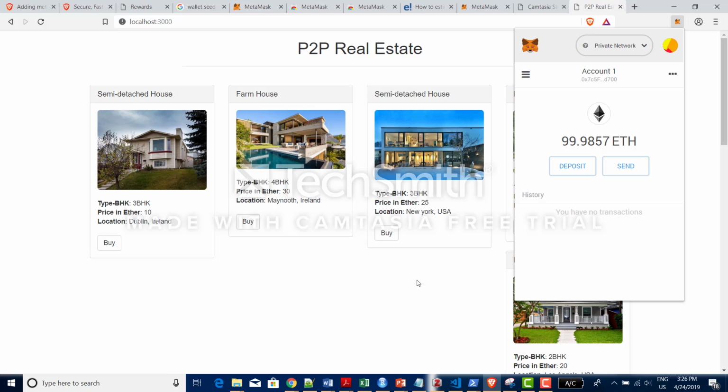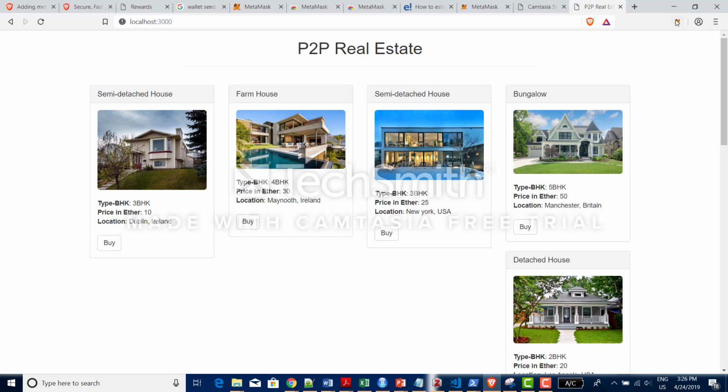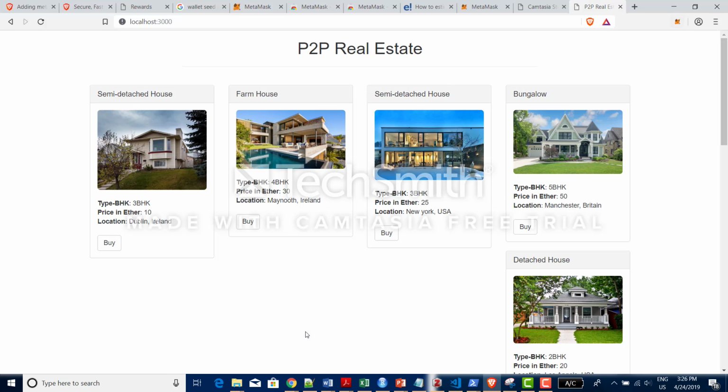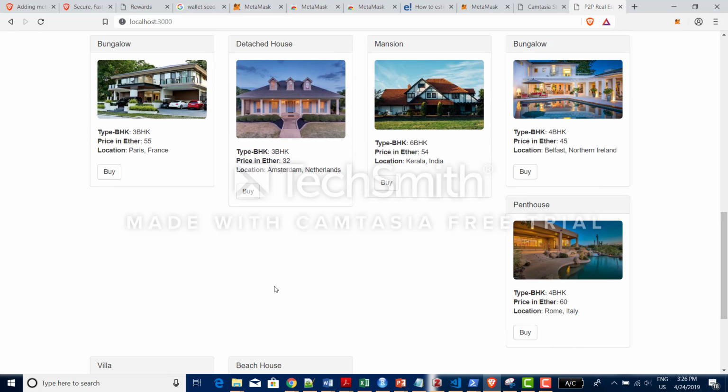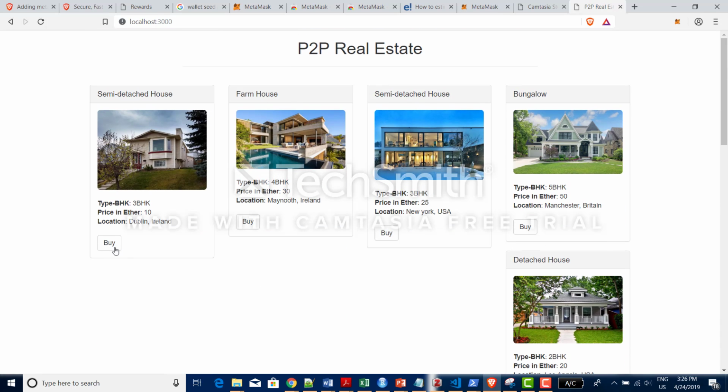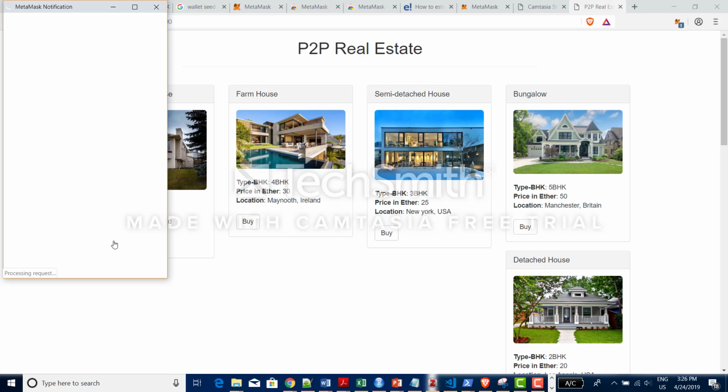Yeah, it's successfully connected, and you can see my wallet balance. It's like my localhost balance. This is the houses which the customers have posted, and let me try to buy one of the houses with Ether. You could see the MetaMask pop up asking for the transaction.